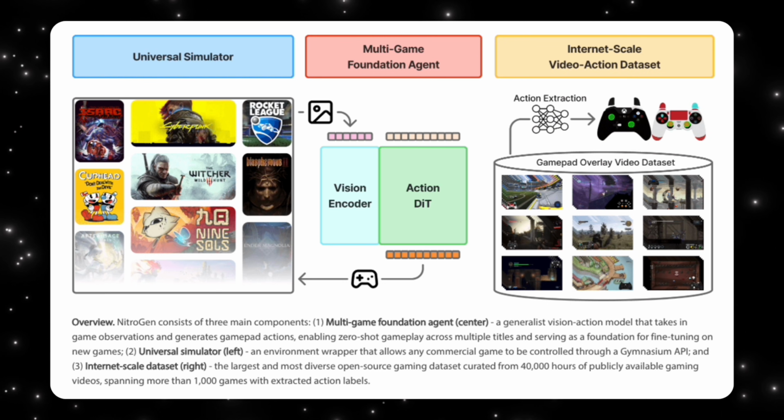When they fine tune this model on new games it has never seen before, it achieves up to 52% higher success rates compared to training from scratch. Same data, same compute, but much better performance. Put all three together, a massive open dataset, a universal simulator, and a foundation vision action model, you get something new, a generalist gaming agent pipeline that's scalable, open, and not tied to a single game. NitroGen isn't just a model, it's the missing infrastructure for training generalist game playing AI.